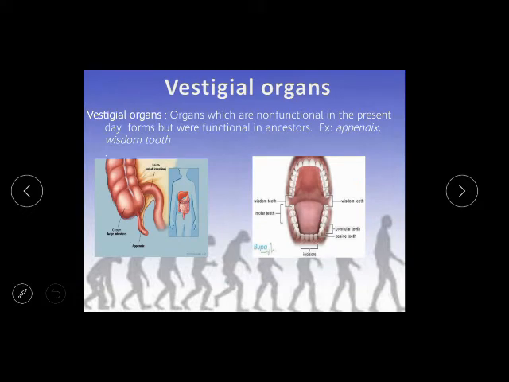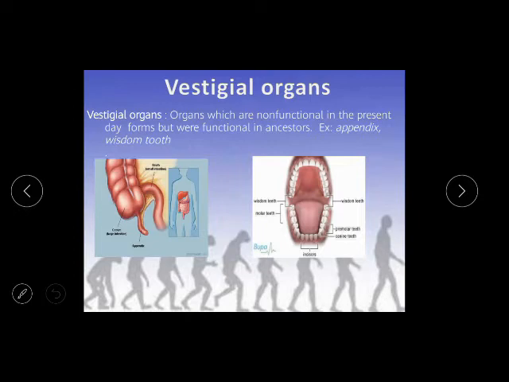Now, vestigial organs. What are vestigial organs? Vestigial organs are those parts of our body which are not functional, which don't have any work nowadays. For example, we have the appendix and wisdom teeth. These are the last teeth of your mouth, and they don't have any use nowadays. But in the earlier era, 100 or 200 million years ago, they had some function, so those people had them, but nowadays we are not using them, so it becomes a vestigial organ that doesn't have any function.